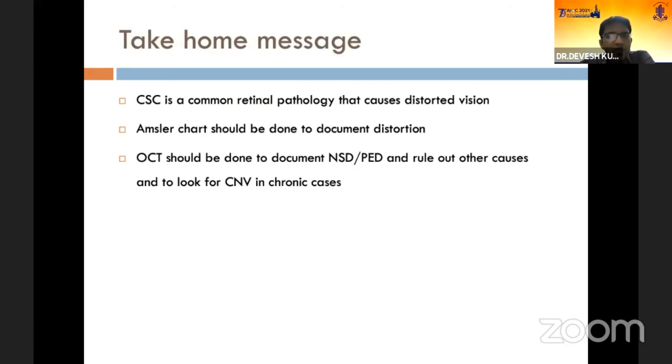So the take home message in this case is CSR is the common retinal pathology that causes distorted vision. An Amsler chart should be done to confirm and document distortion, and OCT should be done to document NSD and PED and rule out other causes of neurosensory detachment at the posterior pole and look for CNVM in chronic cases.